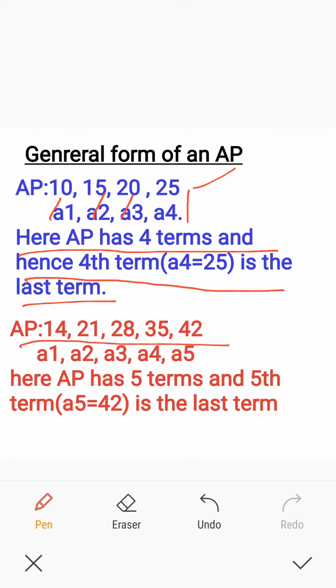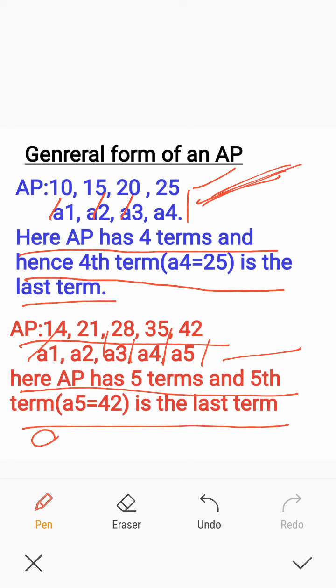Second one, AP 14, 21, 28, 35, 42. Here A1 is 14. Second term is represented by A2, 21. Third term represented by A3, 28. Fourth term A4, 35. Fifth term A5, 42. Here AP has 5 terms and the fifth term is the last term. Fifth term A5 is the last term. Okay, here A1, A2, A3, A4, A5 are the general usage of an AP. Means A1 is first term, A2 is second term, A3 is third term, and so on we will be mentioning.